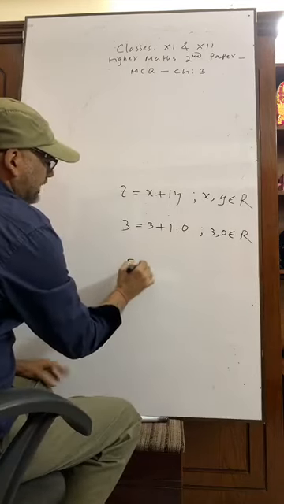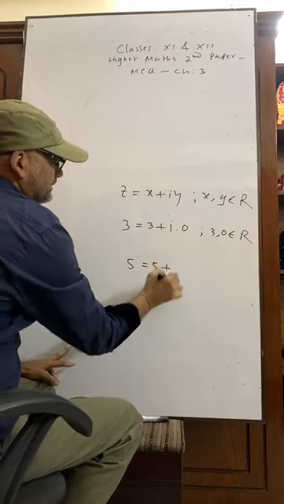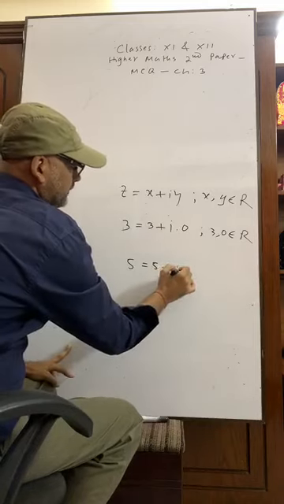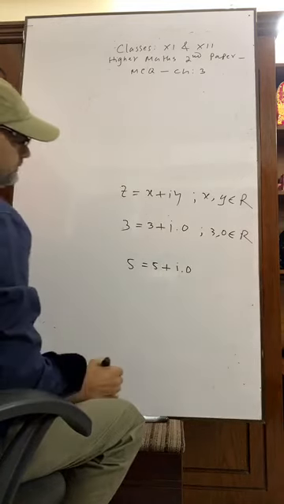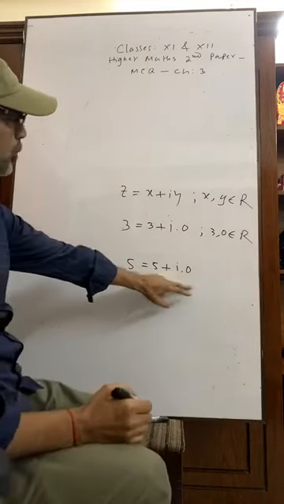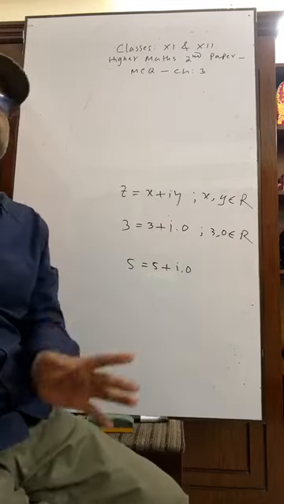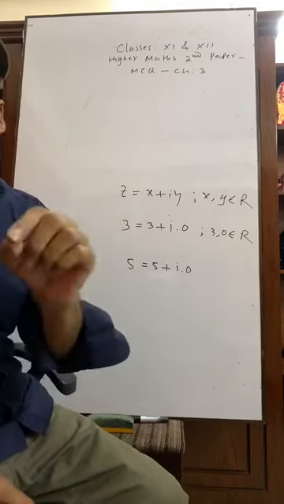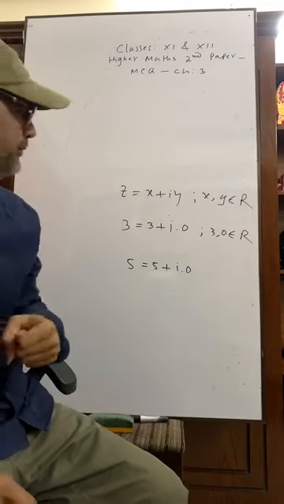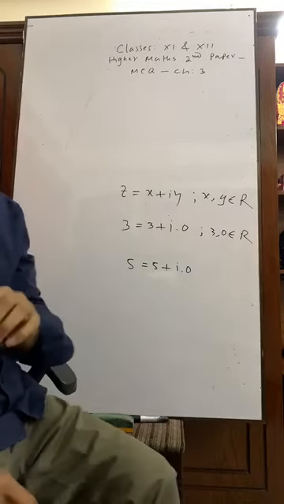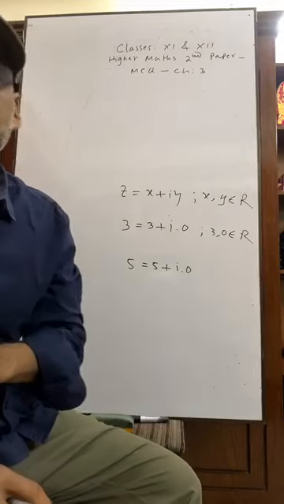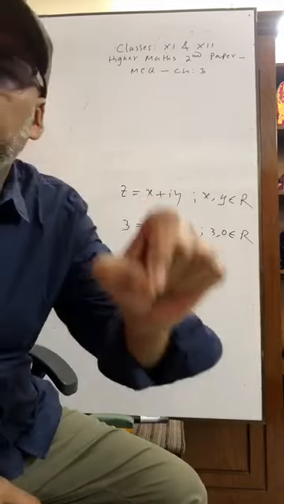5, yes, 5 plus i into 0. x plus iy, x plus iy. So all the real numbers are also complex numbers. The fact is that all real numbers are complex numbers, but all complex numbers are not real.